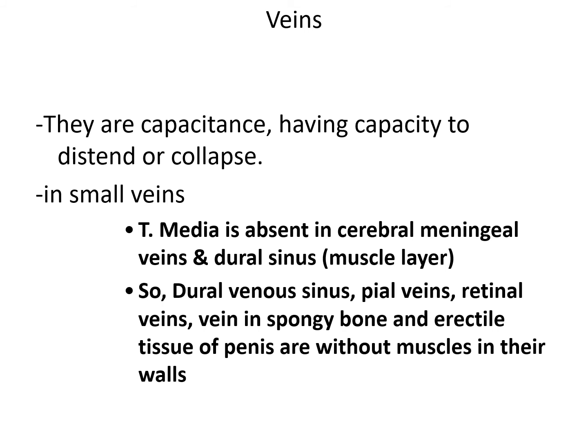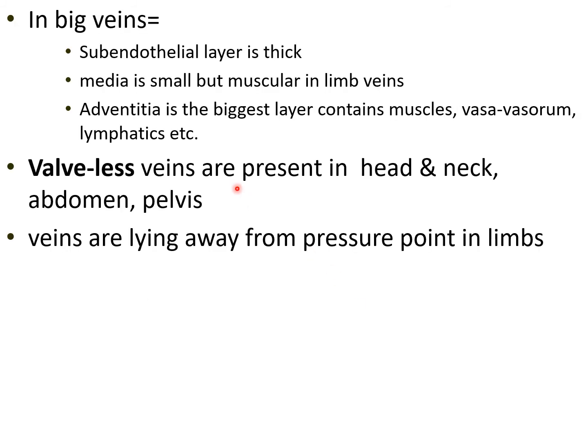Because of that, the veins are usually collapsed. In contrast, arteries retain their patency. So these are the basic differences between artery and vein. In big veins, the subendothelial layer is thick, and the media is small but muscular. In limb veins, the adventitia is biggest. This layer contains muscles, vasa vasorum and lymphatics.